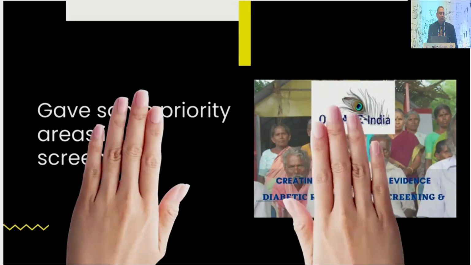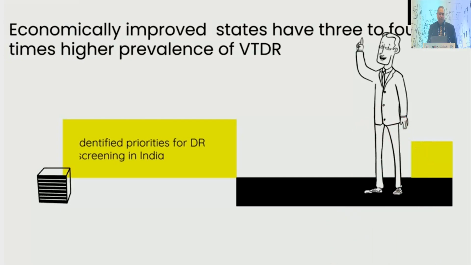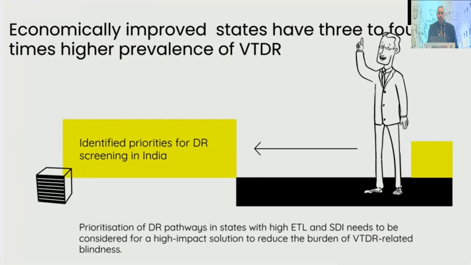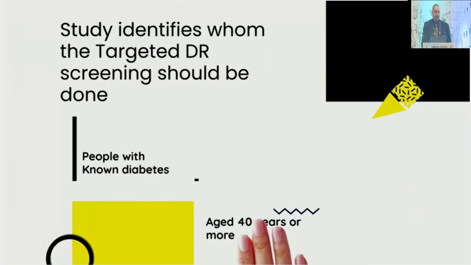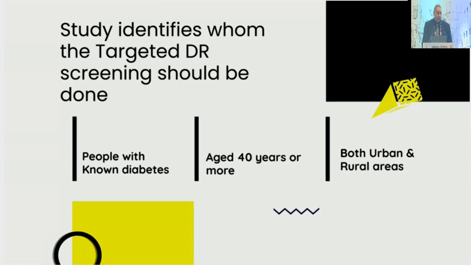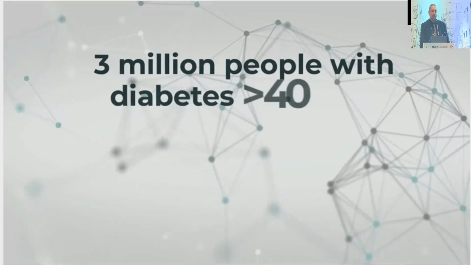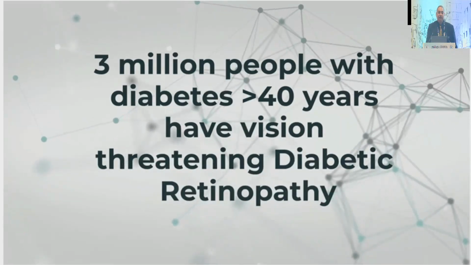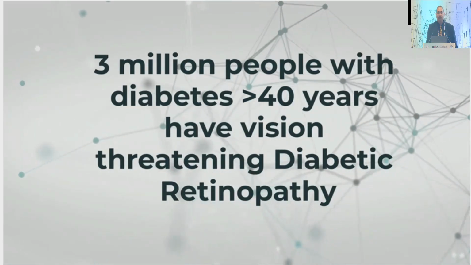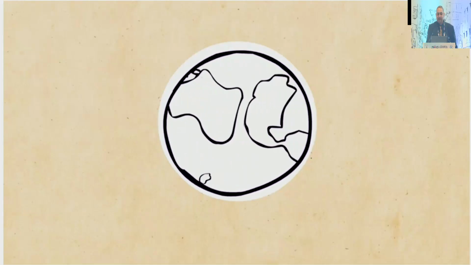We came out with some priority areas that you need to screen. You need to do a differential screening. We have to prioritize the states where we really want to work more. We identified that people with known diabetes and people more than 40 years, in both urban and rural areas, should be covered. And today we have a staggering 3 million people more than 40 years with vision-threatening retinopathy.